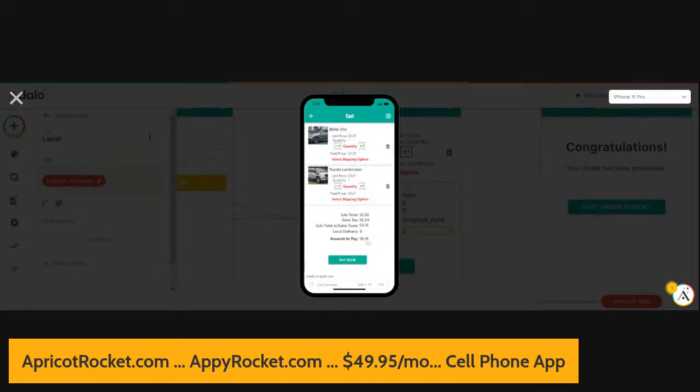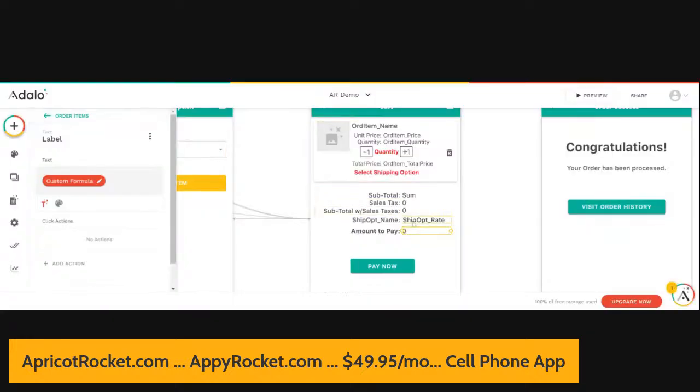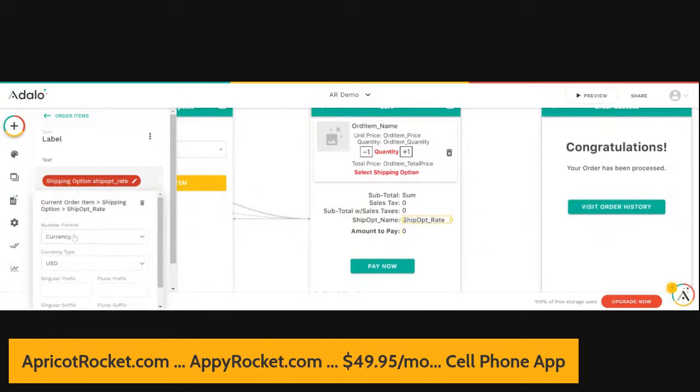Okay, so what did we just learn? Well, what we just learned is you have to play around with this a little bit sometimes to get everything to work exactly the way it's supposed to. Now, notice that the local delivery shows a 5, so we didn't set the value of this number as a currency value, so it shows 5 instead of 5.00. So let's fix that while we're here. So the shipping option rate, if we click on this, currency, 5, it does show currency. So why does it not show the actual 5.00?